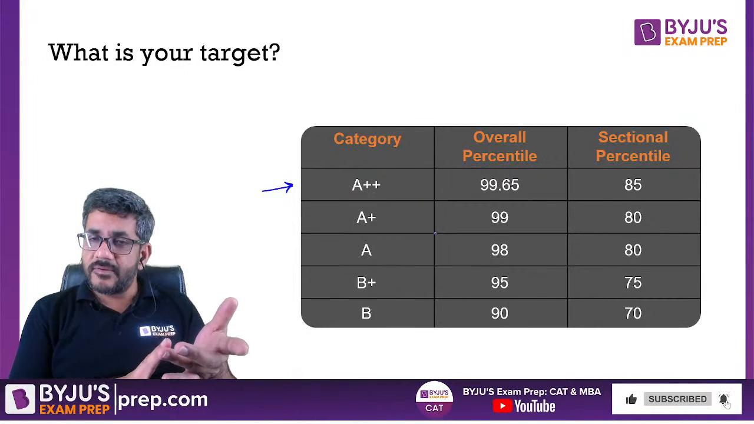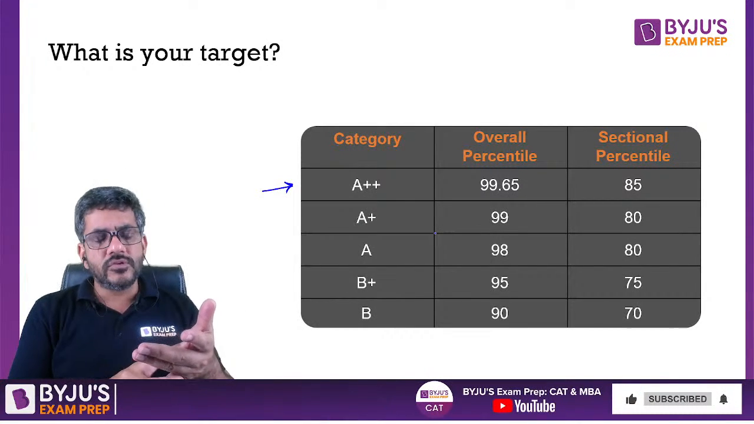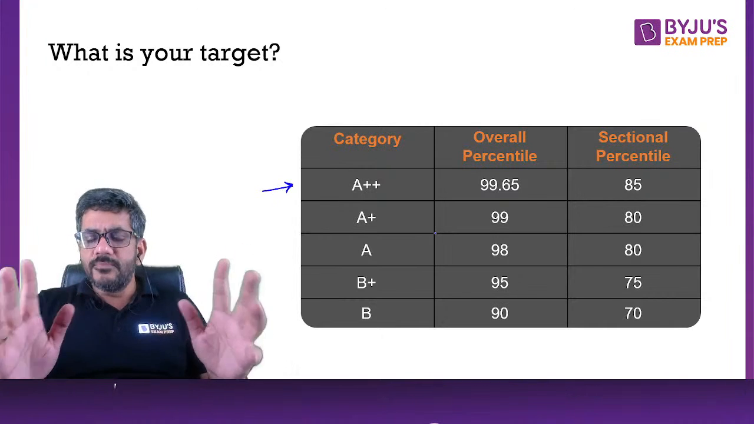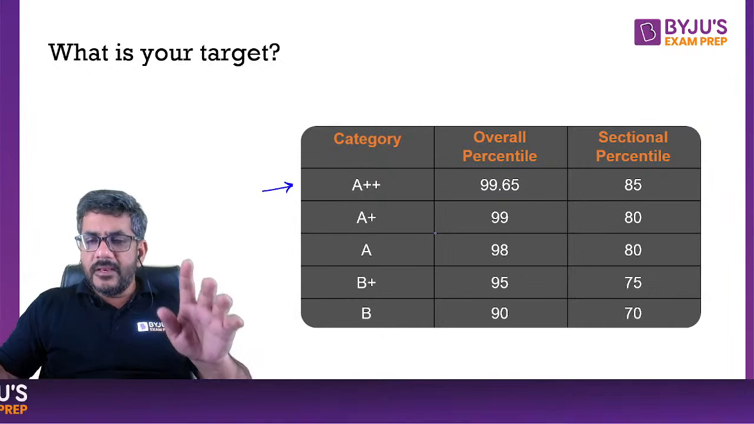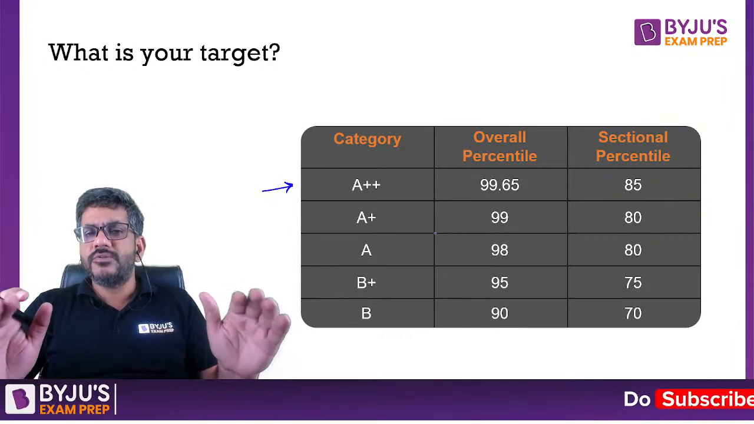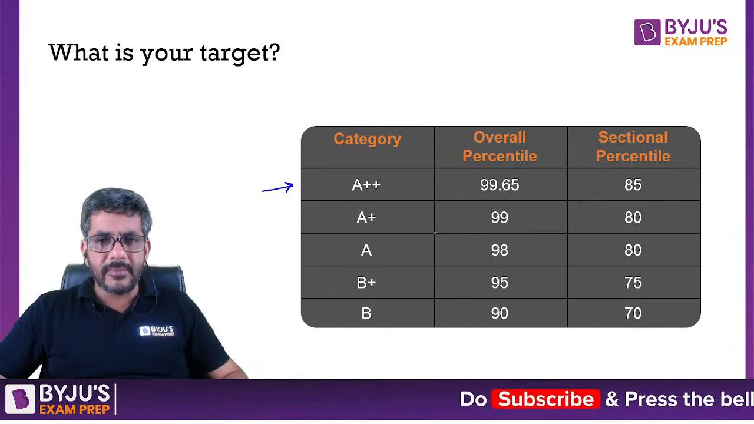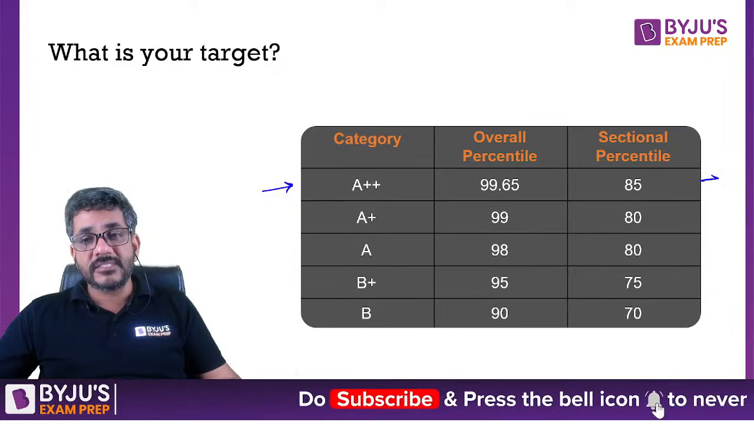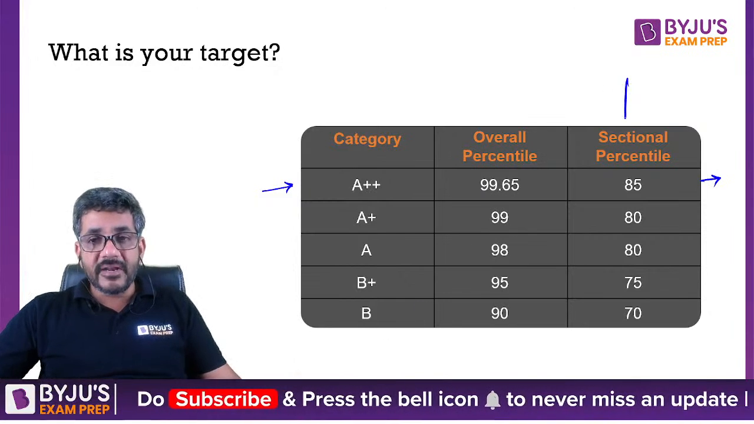गर्ल है बॉय है इससे भी फर्क पड़ता है. 10th और 12th के स्कोर्स कितने हैं उस पर भी डिपेंड करता है. But more or less for an average guy, I'm saying 99.65 is something at which you can say that okay, I will get a call from IIM ABC. If your sectional percentile is clear, which is 85, pay attention to this as well.